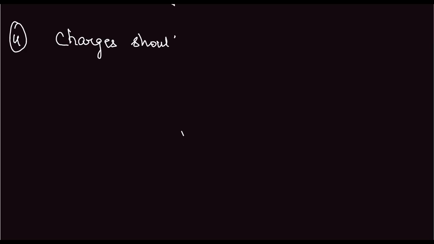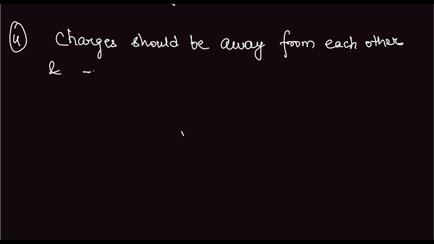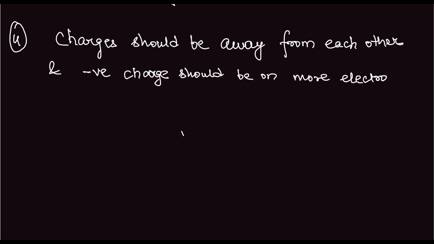Charges should be away from each other, and negative charge should be on the more electronegative atom, and positive charge similarly on the less electronegative atom. So let us look at an example of this. We have CH2 double bond.